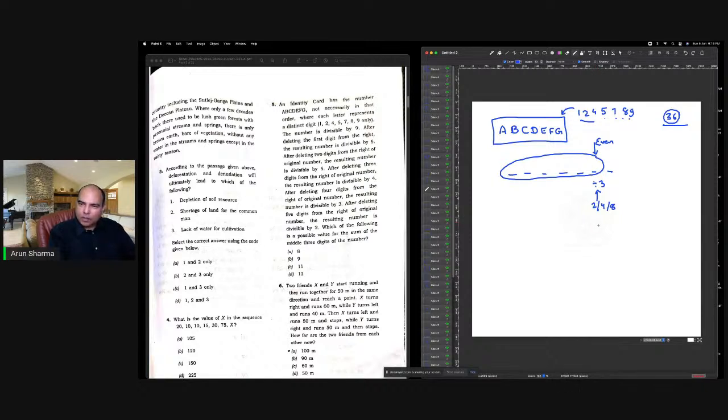And the other thing is that this has to be divisible by 3. So from 36, this digit has to be dropped out, and then you have to have a divisibility by 3 here, right? After that, so when you look at this, 9 अगर हटाते हैं, तो this becomes 27. So it's possible that I can remove 9.